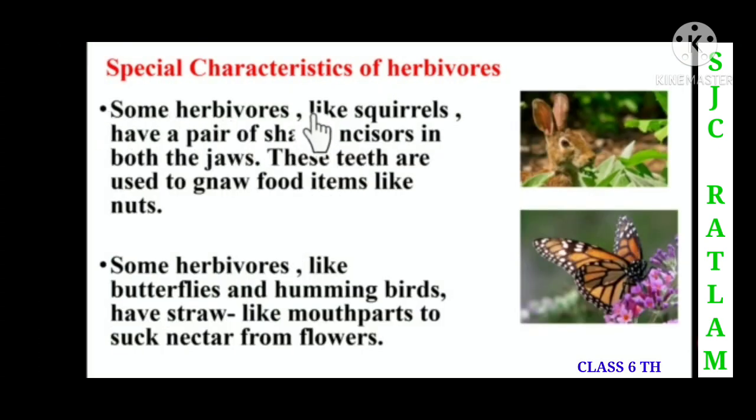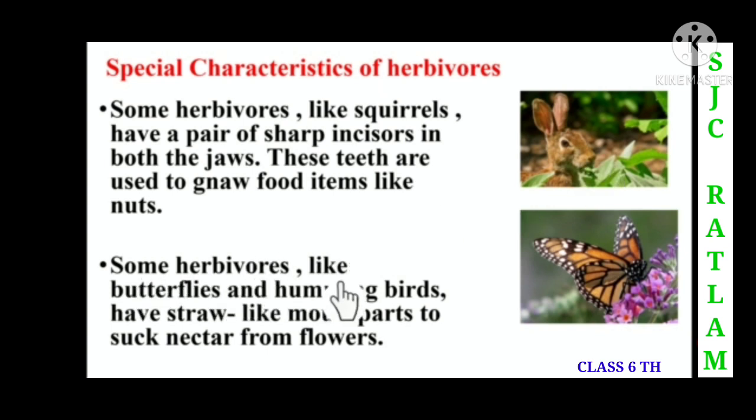Some herbivores like squirrels have a pair of sharp incisor teeth in both the jaws. These teeth are used to gnaw food items like nuts. Children, here you can see in this picture that the squirrel has a pair of sharp incisor teeth in both the jaws. Because of that they are able to eat food items like nuts.